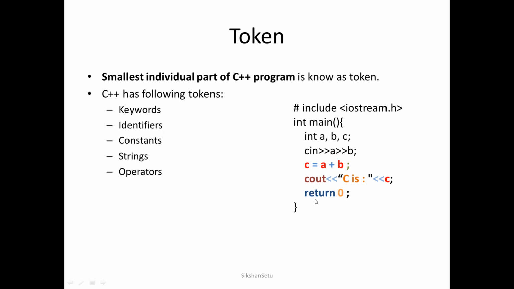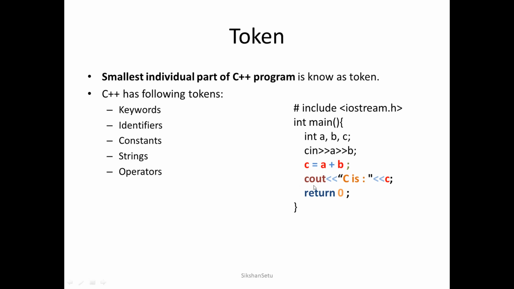For example, let us focus on this statement. I have written return 0 and semicolon. So here return is one word, 0 is one constant value, and the semicolon is a special symbol.